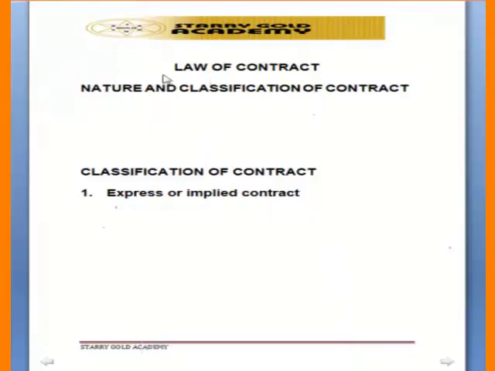Today we want to look at this topic, law of contract. I want to examine first the nature and classification of contract. Now let us define a contract. A contract is a legally binding and enforceable agreement.